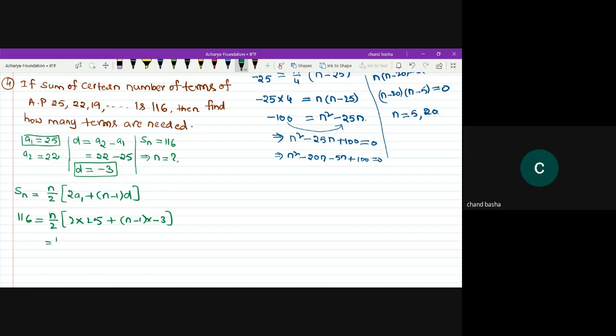This is equal to n divided by 2 into 50 minus 3n plus 3. The 2 goes to the left-hand side, and it is n into 53 minus 3n. So here, how much left-hand side value are you going to get?